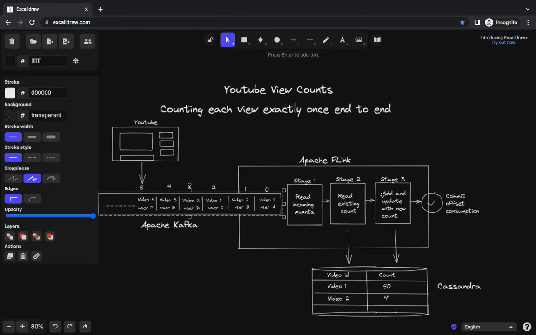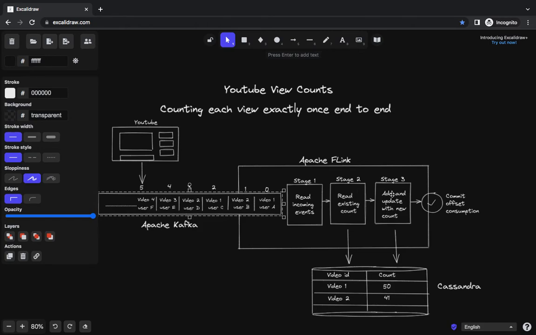So we can't count them more than once if any of these stages fail, be it the video view impressions or the ad click impressions coming from the Apache Kafka cluster.